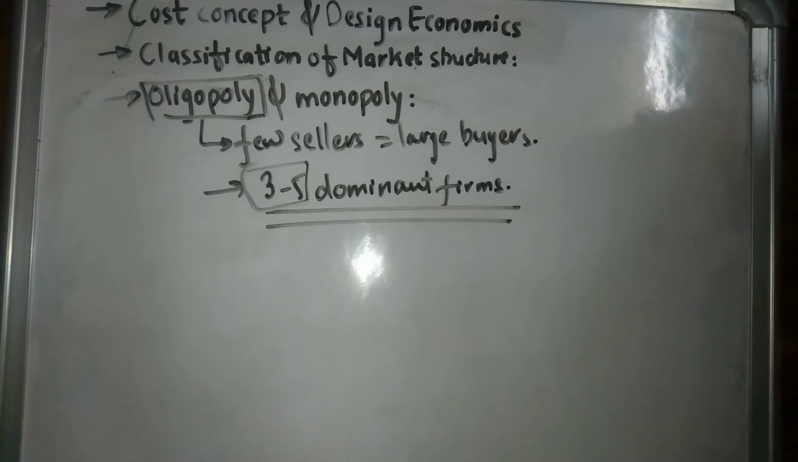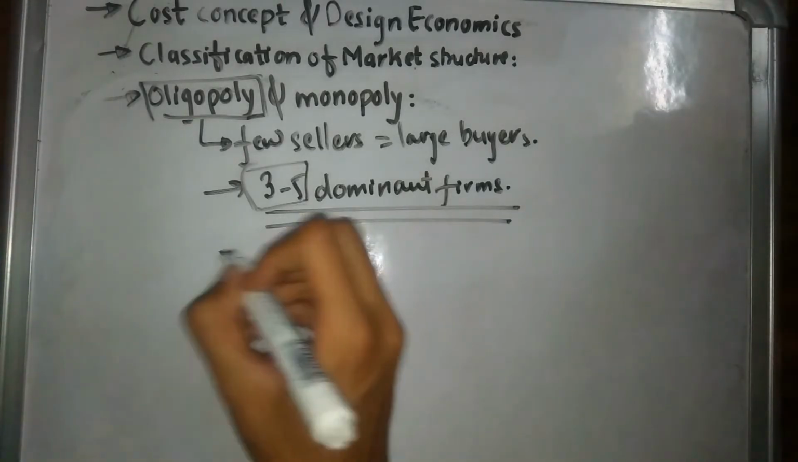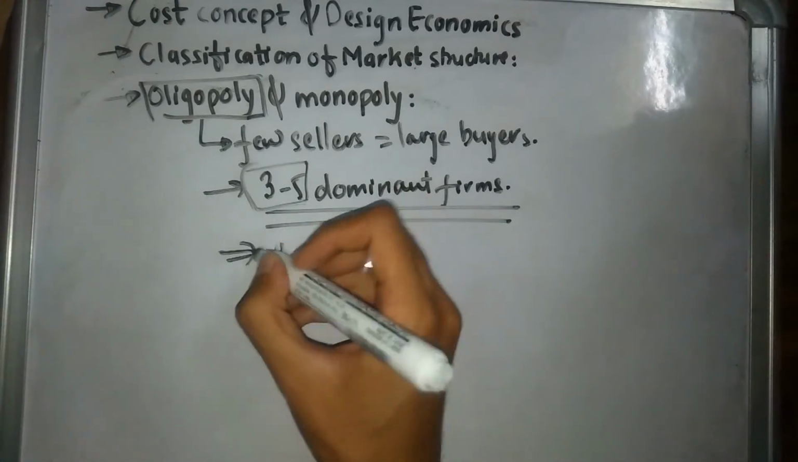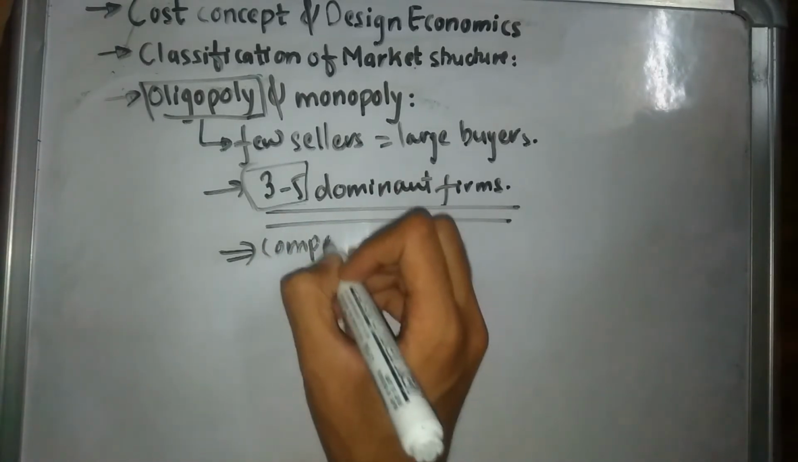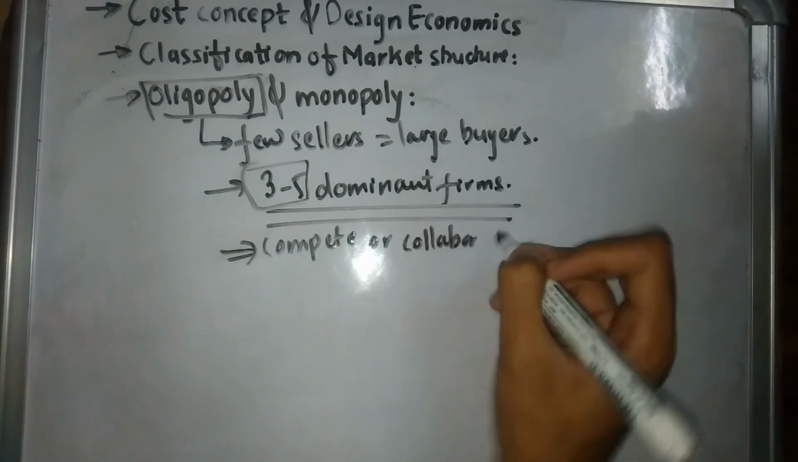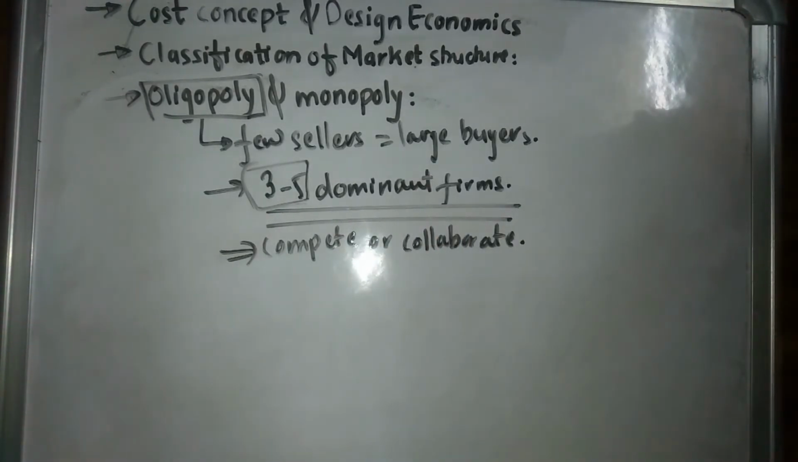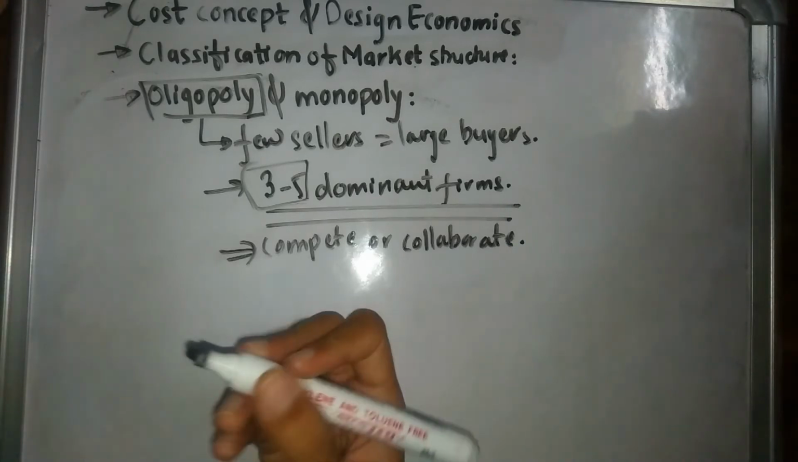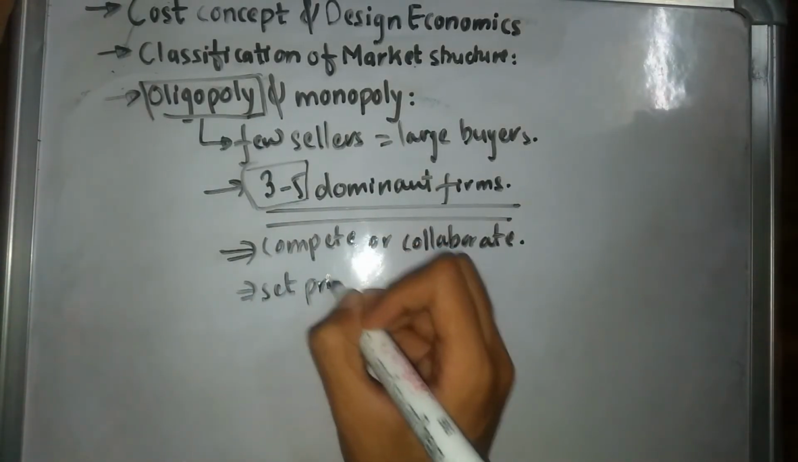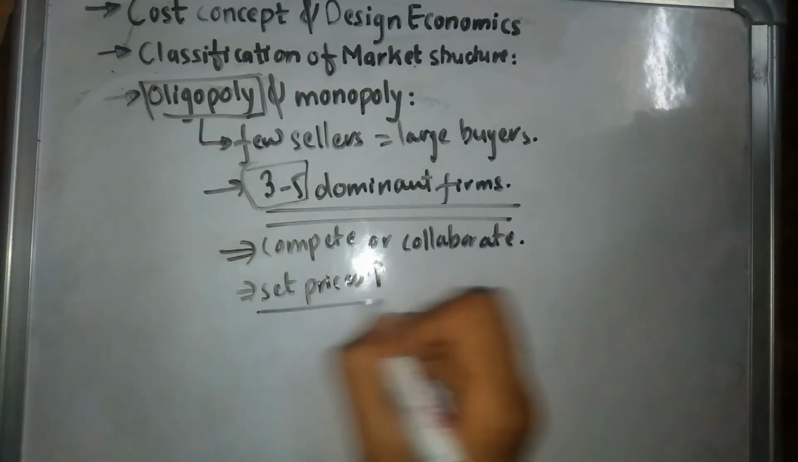So in this case, there are going to be all these buyers, these dominant firms, all these sellers. They are either going to compete with each other, or they are going to collaborate with each other. So in this case, they can set the price as much as they want, because there are just going to be few sellers and the buyers do not have any options. So they can influence the market to set their prices. They can increase their prices as they want.